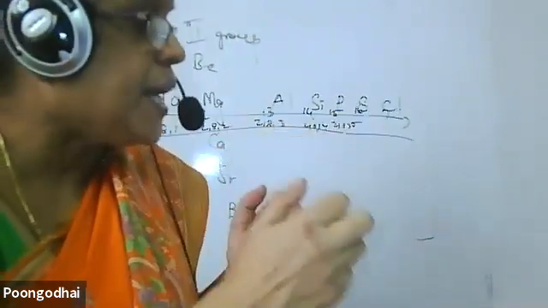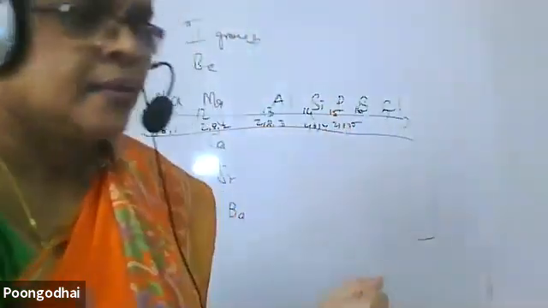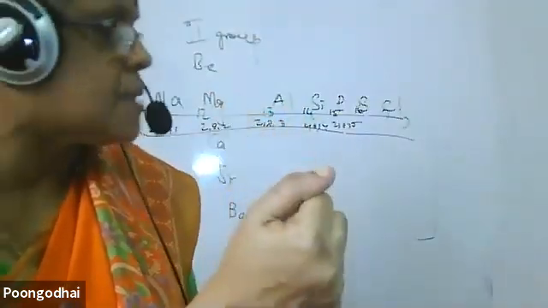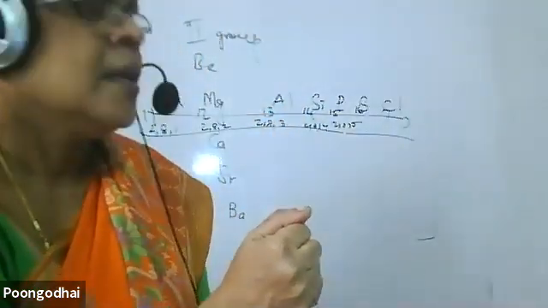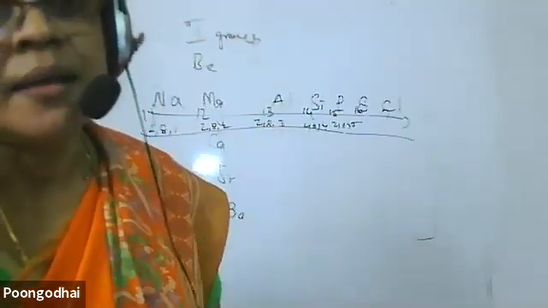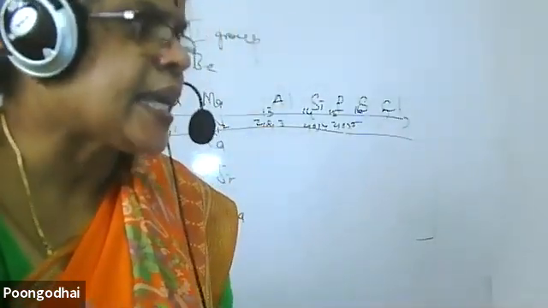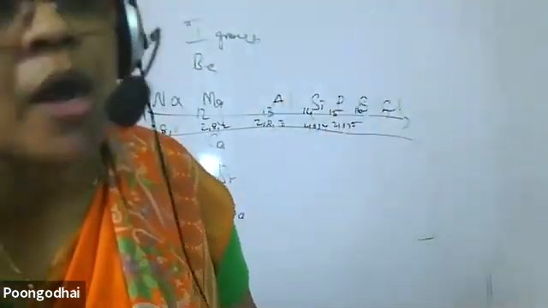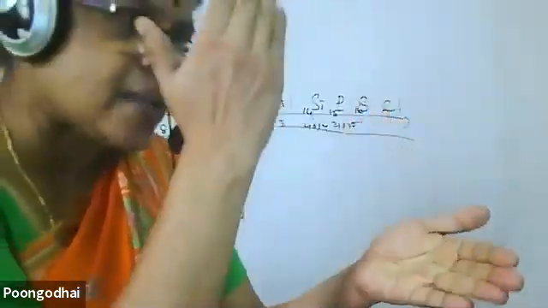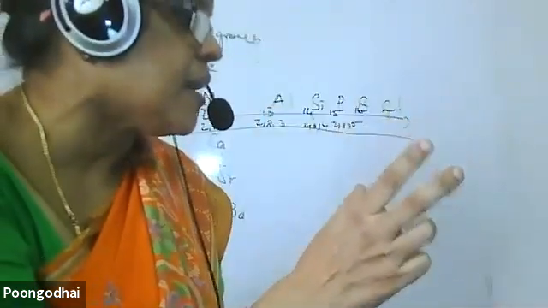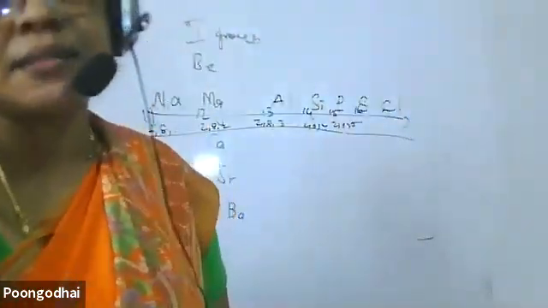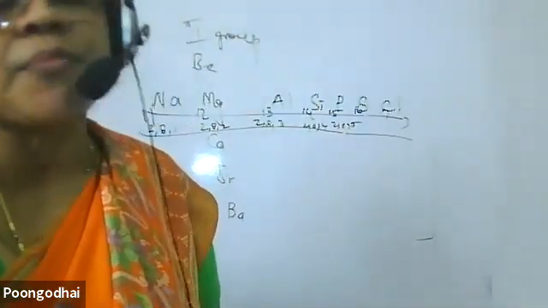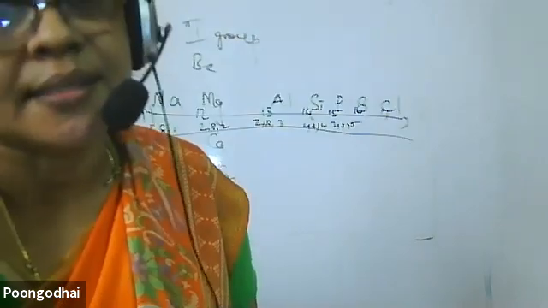All radii we find in the bonded condition. Atoms are allowed to form bonds. Metals form metallic bonds, and we take half of the metallic diameter. In the case of covalent, meaning non-metals, non-metals form covalent bonds. Chlorine atoms are bonded. In that bonded condition, we take the diameter and find half of it as the radius. So for metals we have metallic radius, and for non-metals we have covalent radius.